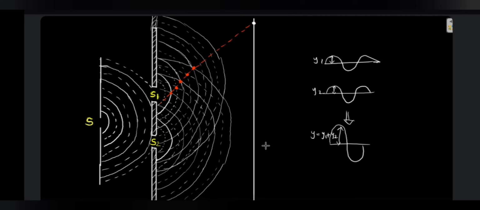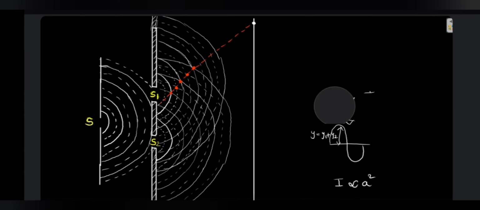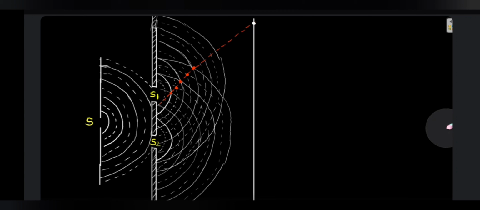The intensity I is proportional to the square of the amplitude of the wave. This is called constructive interference, and therefore you are going to get a bright band over here.